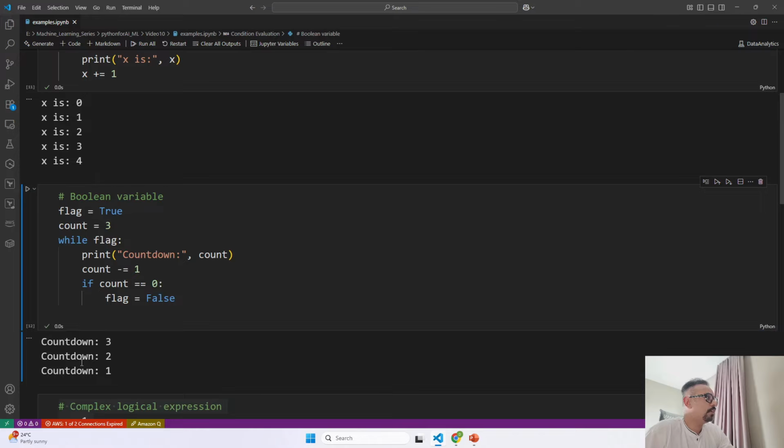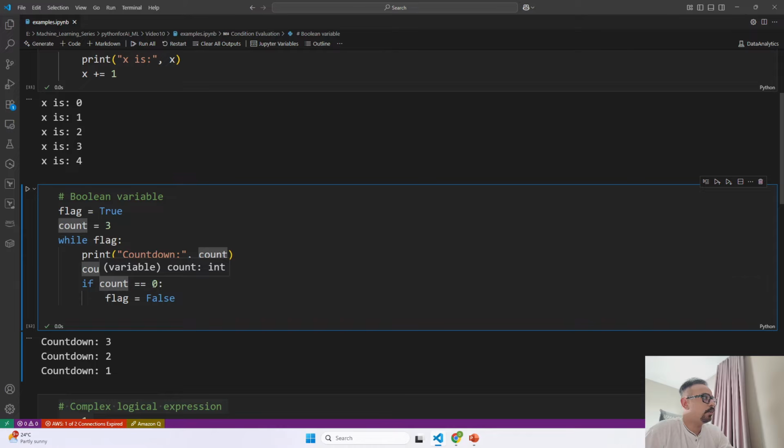So let's see. First our count is 3. When I say while flag is true, by default the value is true, it is going to go inside, and it is saying count minus 1, that is decrement 3 by 1. So I have decremented 3 by 1.